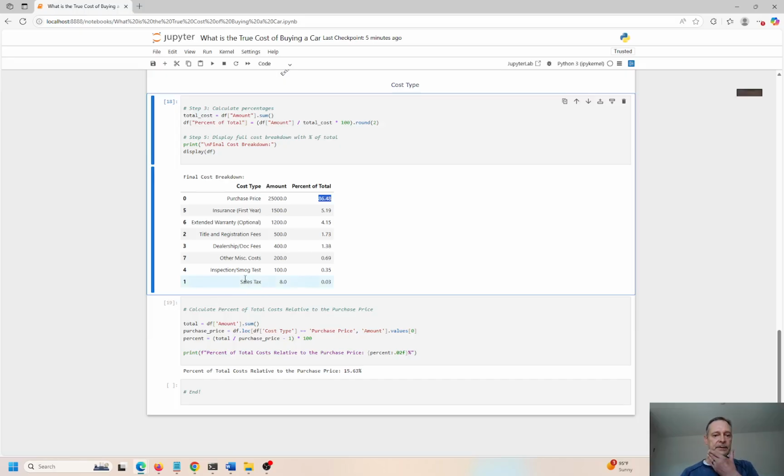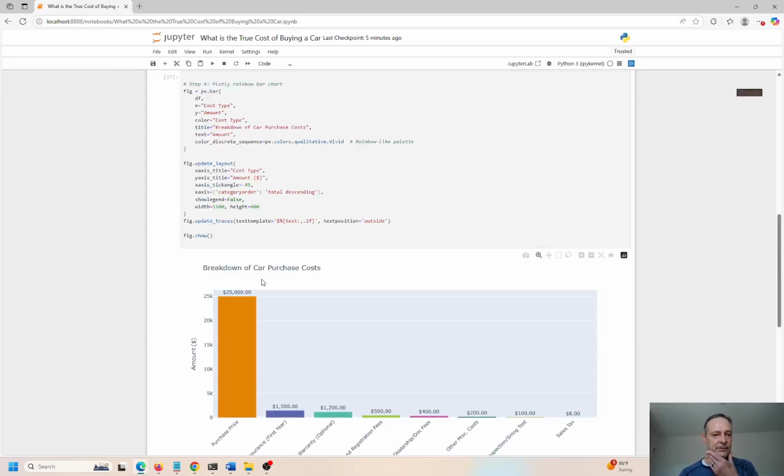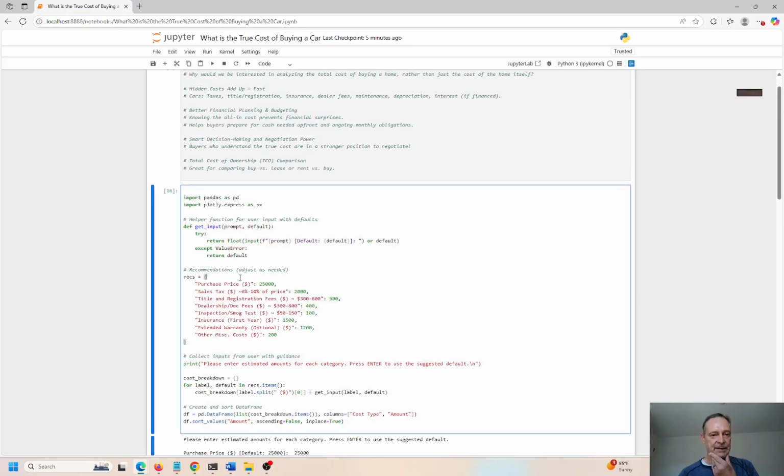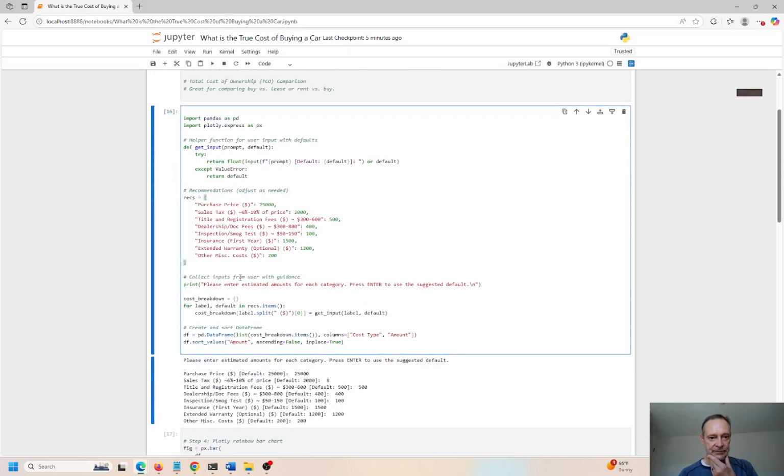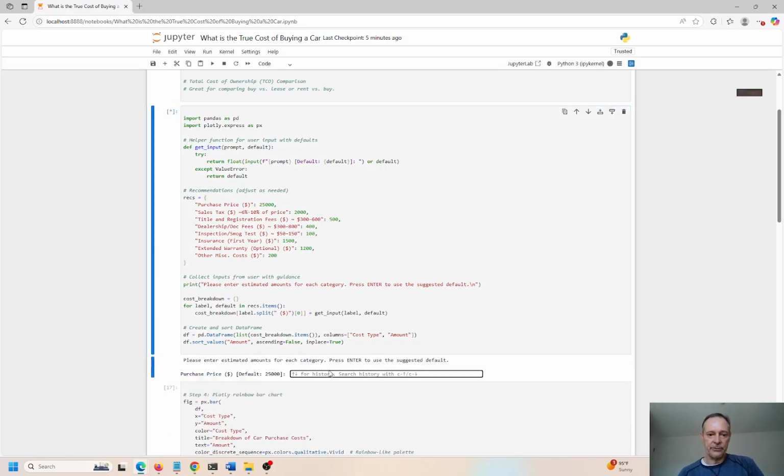So let's go back at this sales tax thing. I just noticed that. I tested this the other day, and I thought it was right, but maybe I have to put in the actual amount of the sales tax. Let me see where sales tax, 6% of the price. Yeah, I see what happened. So that is okay. I'm not going to change anything. I think I just misread that when I was going through the first time.